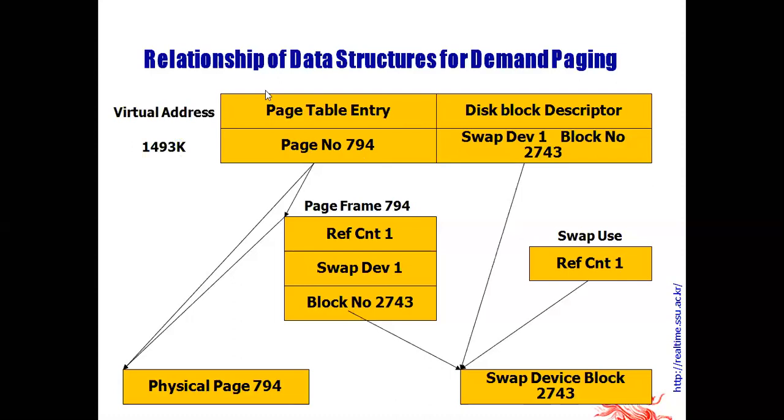The page number is 794, and the disk block descriptor is on device 1, block number 2743. The physical page number is 794 and the mapped block number is 2743 on the disk block descriptor.